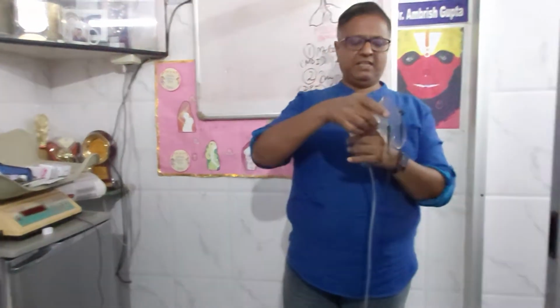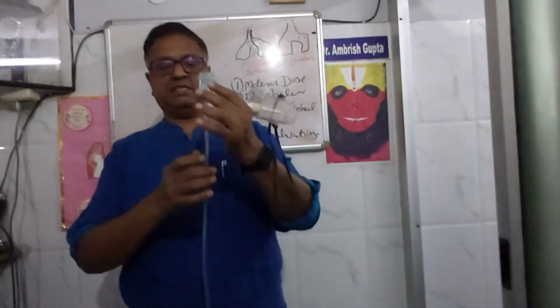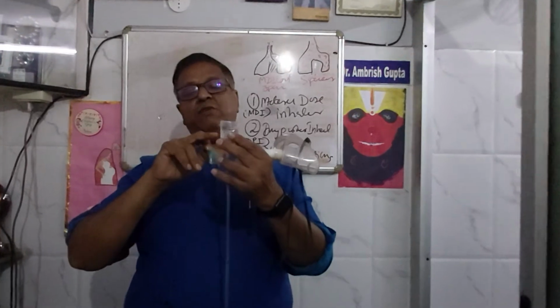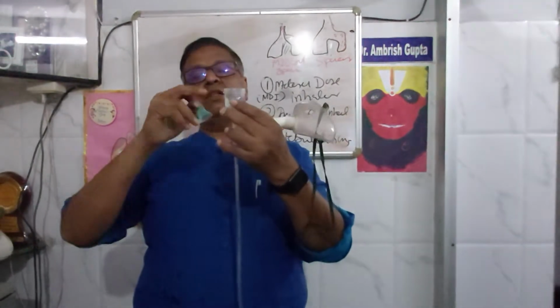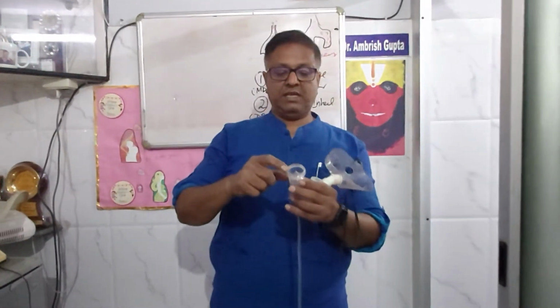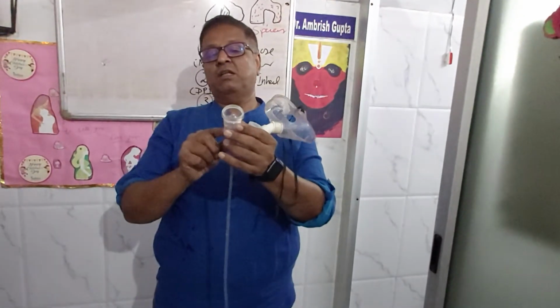What is there in the nebulizer? This is the face mask. There is tubing, and a drug chamber in which the drug is deposited. Here you can see a pinhole-type opening.